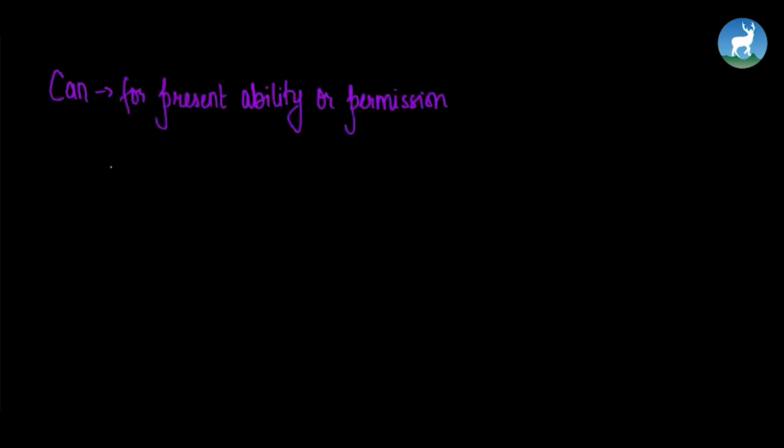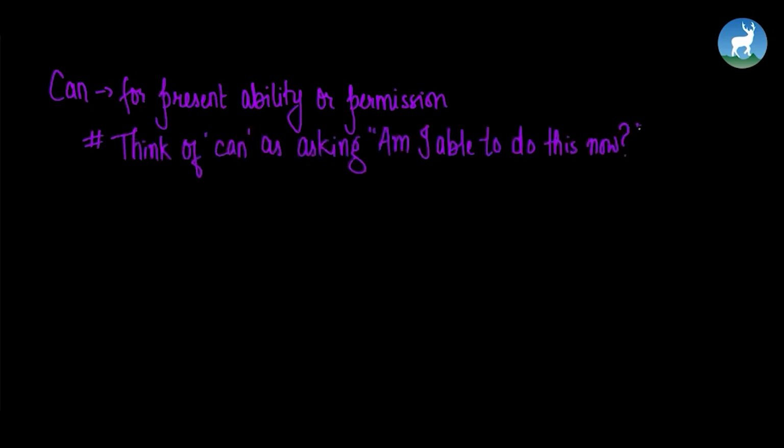Okay, let's try to find some quick, easy to remember tips for using can, could, will and would. So can. Use can for present ability or permission. So whenever you have to use can, just think of can as asking, am I able to do this now? So when you have to say something as an answer of am I able to do this now, then you use can. Could. So use could for past ability, polite request or any hypothetical situations.